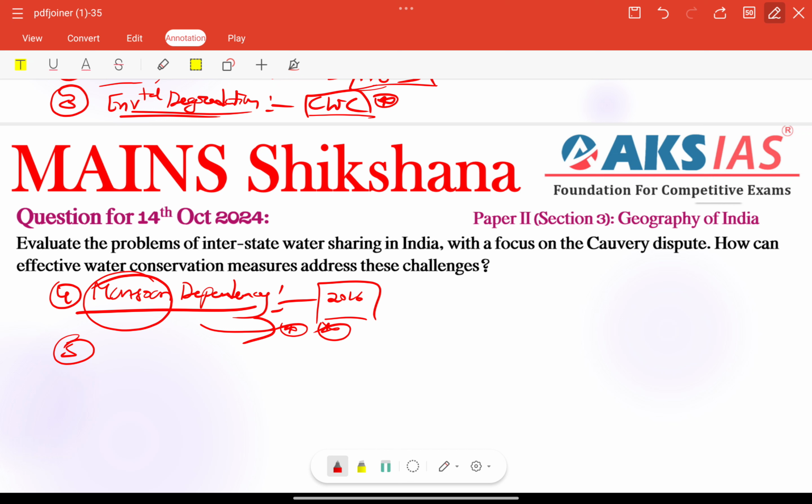Next, the fifth one is political agendas also. We can add political agendas here, because the dispute is not resolving, because water disputes often get politicized, with local governments using them to gather political capital, which prevents long-term solutions also, right? For example, in 2018, the Kaveri issue became a major electoral issue in Karnataka, delaying consensus building efforts with Tamil Nadu. That is the major issue, because this is political, right? So these are the challenges.